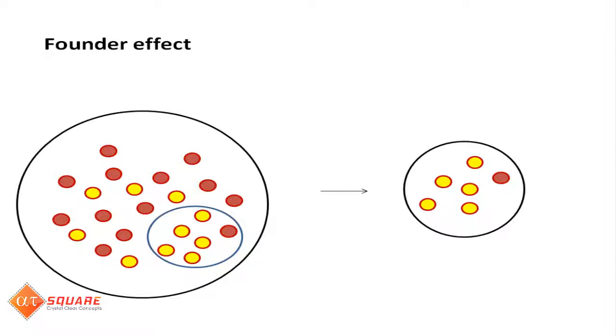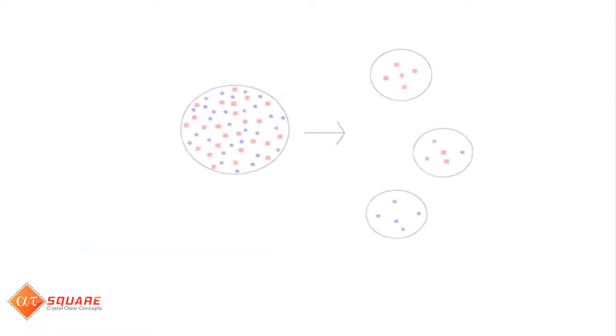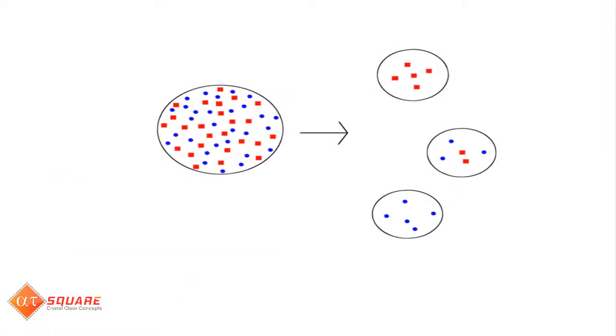The founder effect occurs when a small group of migrants that is not genetically representative of the population from which they come establishes itself in a new area. Here in this picture, we see the original population on the left with three possible founder populations on the right.